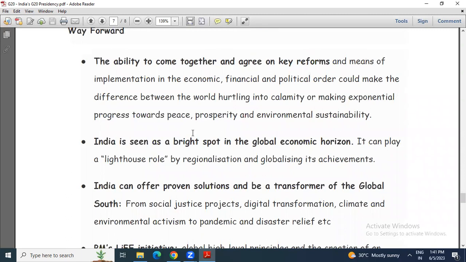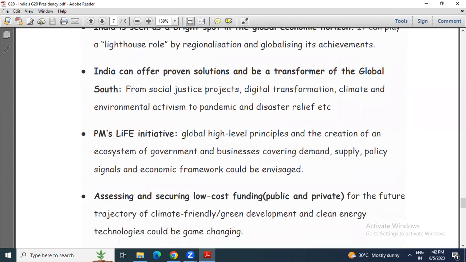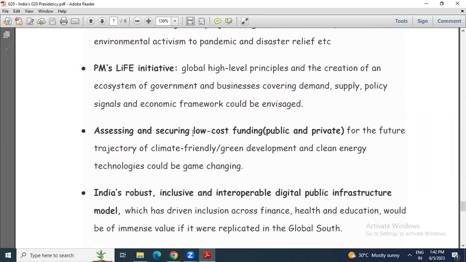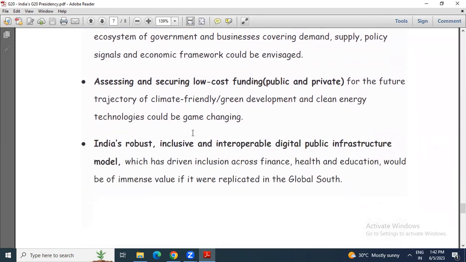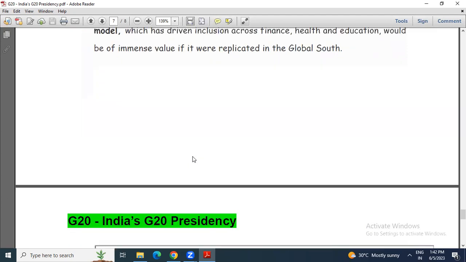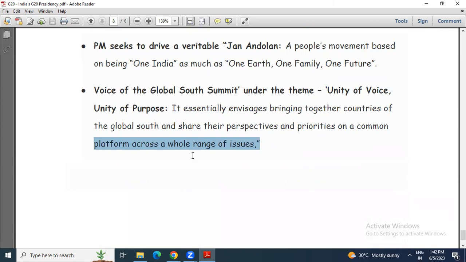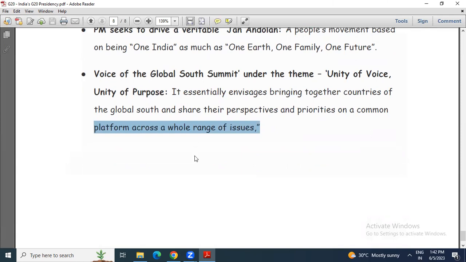As for the way forward, countries were able to come together and agree on the key reforms. India is a bright spot on the global economic horizon, a proven solution and transformer of the global South. The PM's LiFE Initiative addresses and secures low-cost funding for the future trajectory of development of climate-friendly and green infrastructure and clean energy technologies. There is India's robust, inclusive, interoperable digital public infrastructure model. Then the PM's driving of a veritable Jana Andolan, One Earth, One Family, One Future. Then the Voice of the Global South Summit under the theme Unity of Voice, Unity of Purpose.